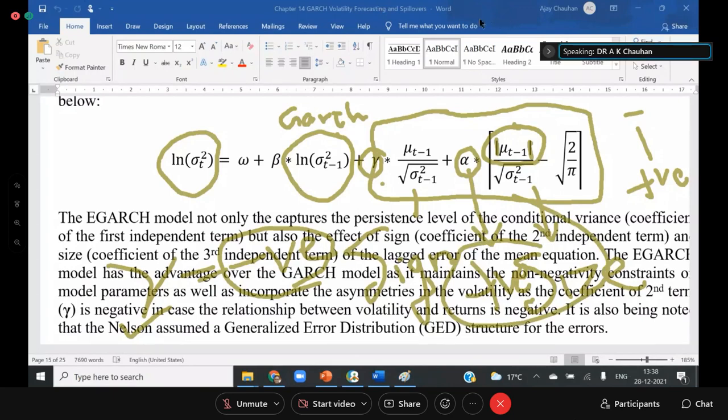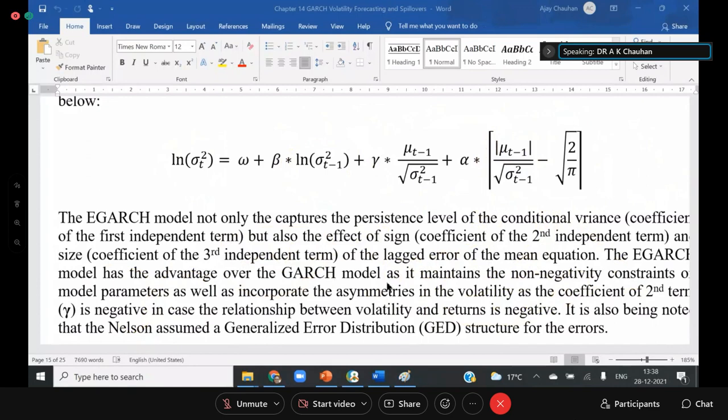Now I hope it is clear to you. This model is known as the E-Garch model. I am telling you, nobody is applying the simple Garch model now. They prefer to apply the E-Garch model. E-Garch is one of the best models among all the Garch models, and I am telling you the reason why: because it captures so much information in the volatility.